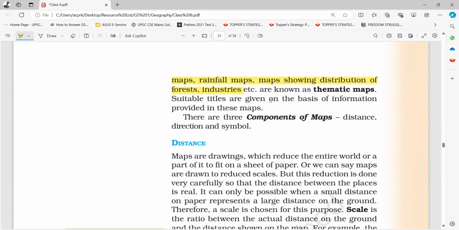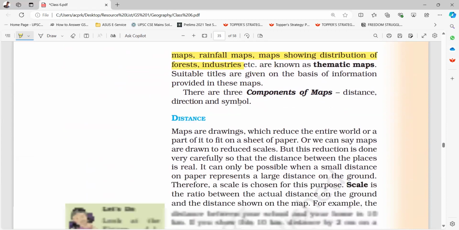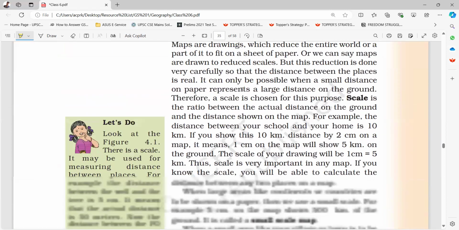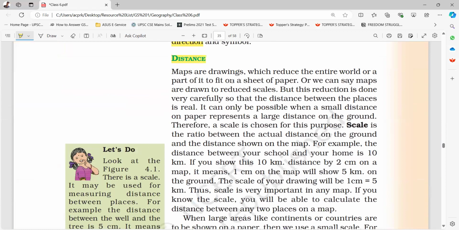Suitable titles are given on the basis of information provided in these maps. There are three components of maps: distance, direction, and symbol. Distance: maps are drawings which reduce the entire world or a part of it to fit on a sheet of paper, or we can say maps are drawn to reduced scales. But this reduction is done very carefully so that the distance between the places is real.